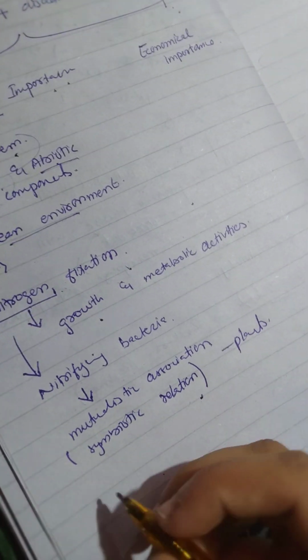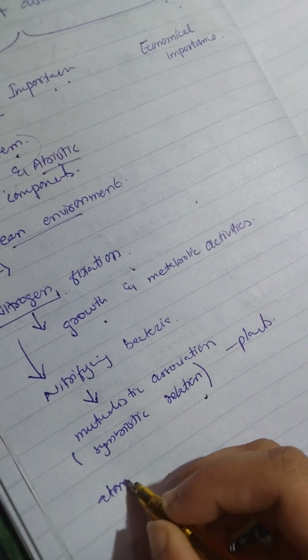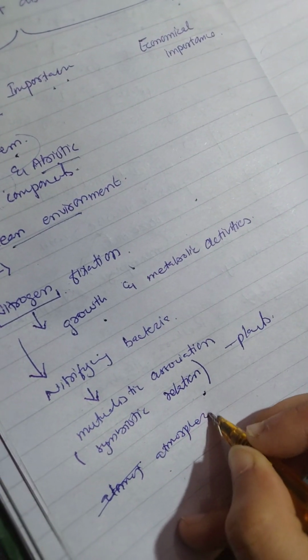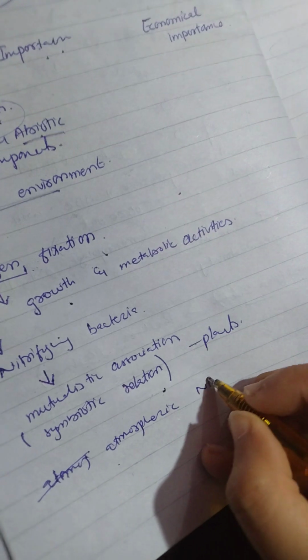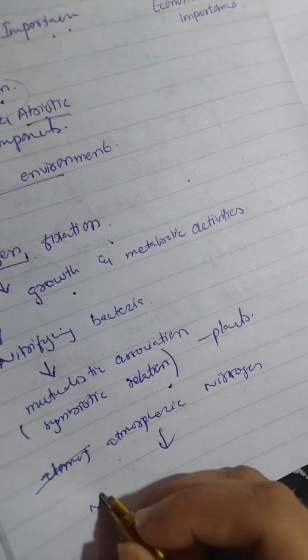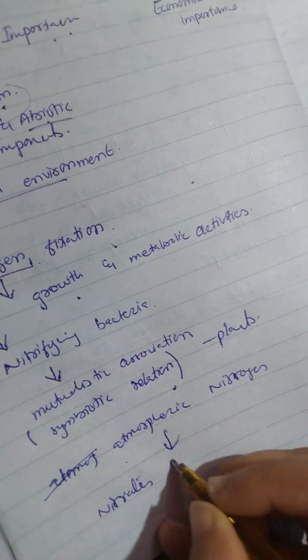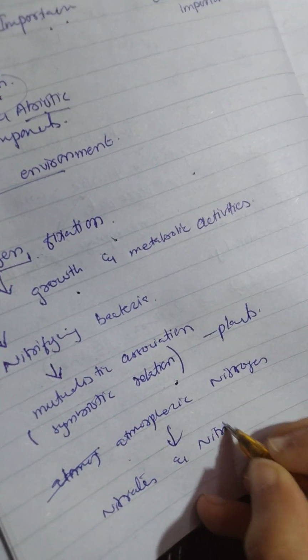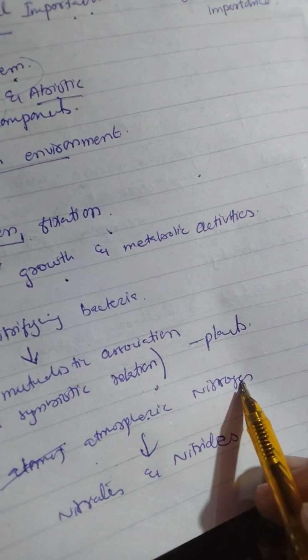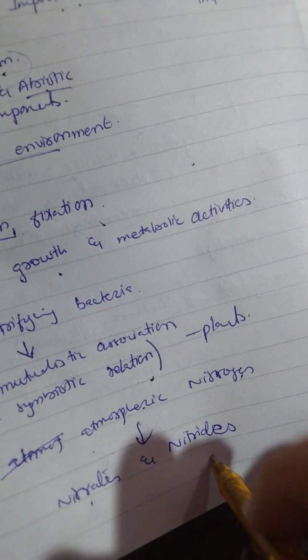Basically they convert the atmospheric nitrogen into nitrates and nitrites.